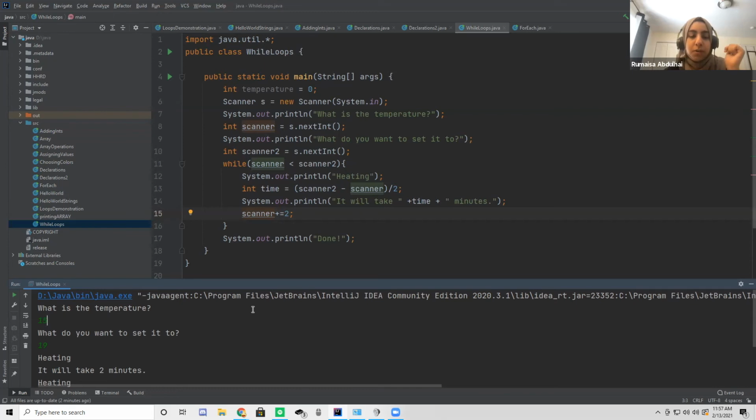So then it goes back, and now instead of 15, our scanner is 17. So it says while 17 is less than 19. It will keep continuing that until we get to 19, and 19 is not less than 19. So it will exit the while loop, and that is when it will print done. Does that make sense now? No? Yes? Type it in the chat if you're still confused.